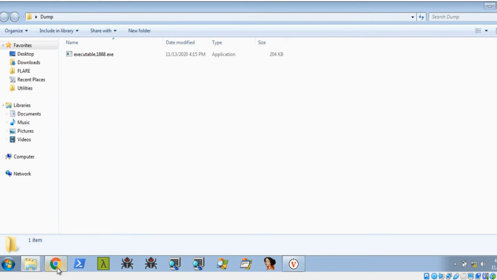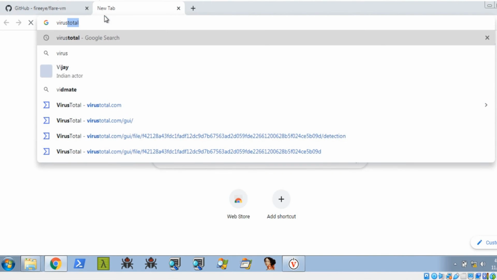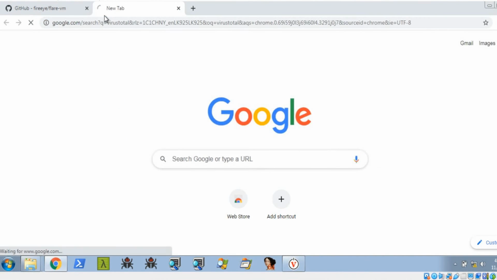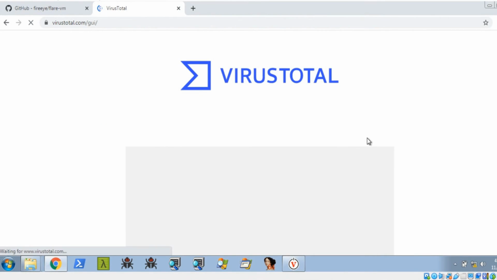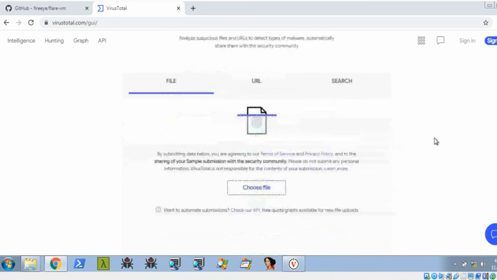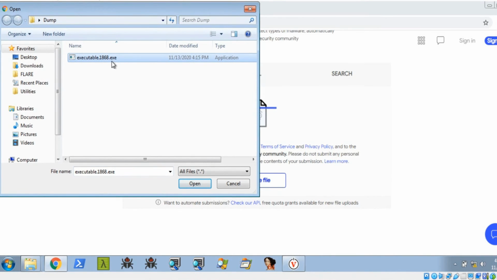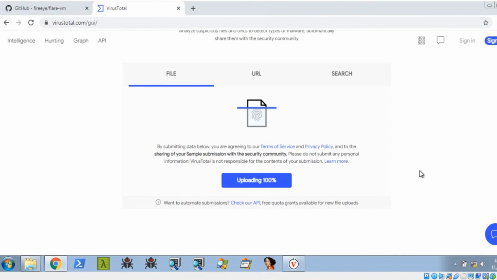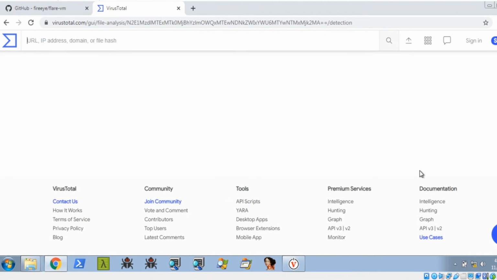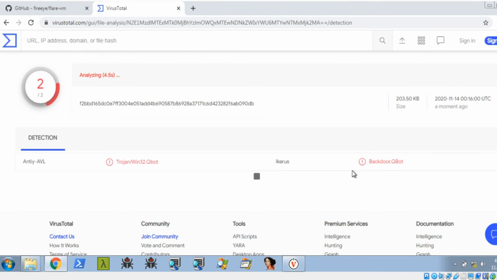So now I'm going to run that on VirusTotal. You can get what the viruses, what the malware, are inside that executable file. You need to choose that created executable file, open it and upload it. We need to wait to scan it.